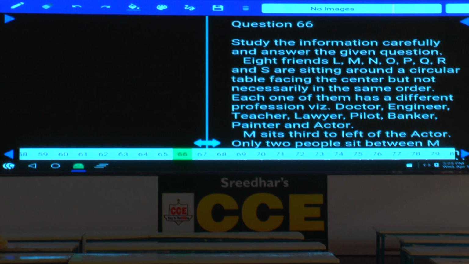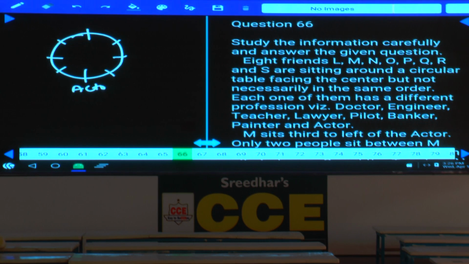Now in this condition number 1, what is the information given? M sits 3rd to the left of the actor. As M is seated 3rd to the left of the actor, first we need to fix the actor here, 5, 6, 7, 8. Now as this person is the actor, M sits 3rd to the left of whom? M sits 3rd to the left of the actor, M must be here.